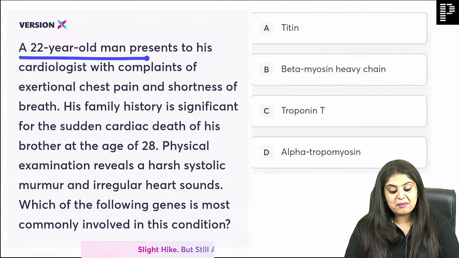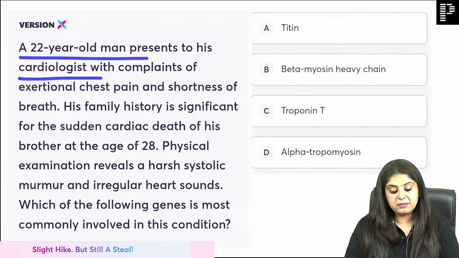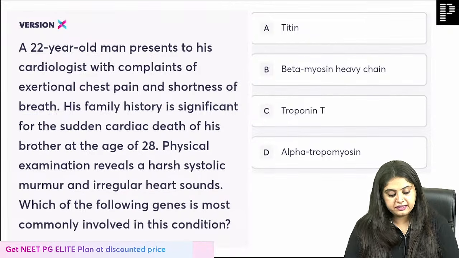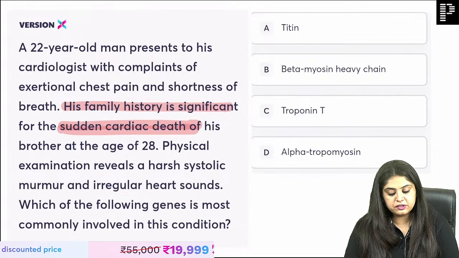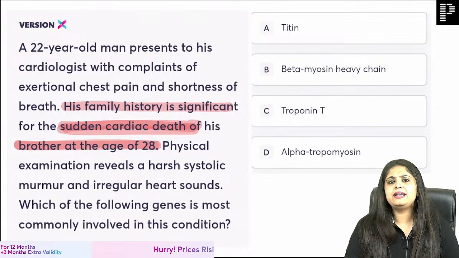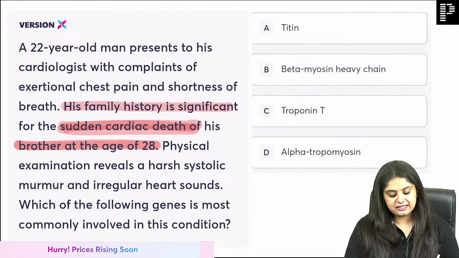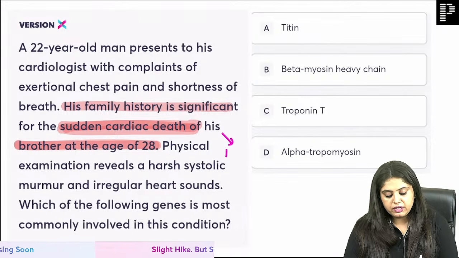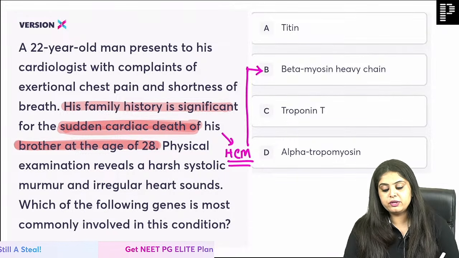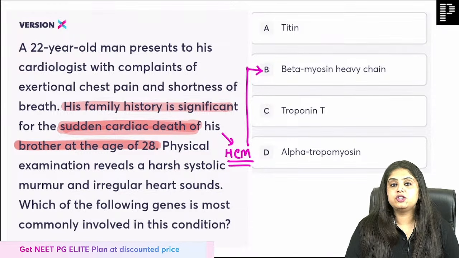So 22-year-old man presents to the cardiologist with complaints of exertional chest pain, and there is shortness of breath. Once they say that a family history is significant of sudden cardiac death of his brother at the very young age of 28. Whenever I see sudden cardiac death at a young age, I am obviously wanting to mark hypertrophic cardiomyopathy, and over there the mutation that is asked is going to be beta myosin heavy chain mutation.